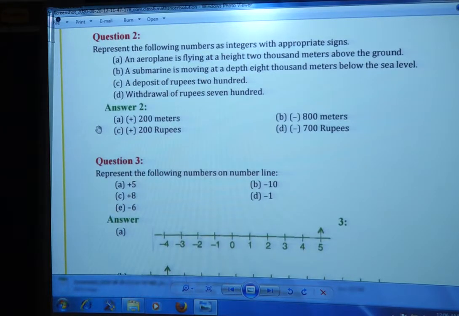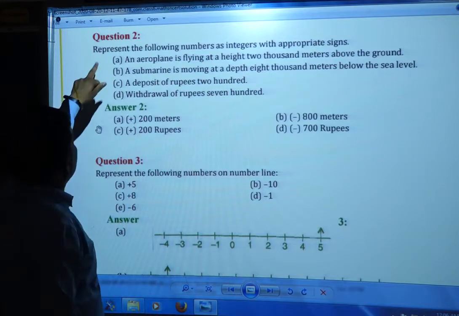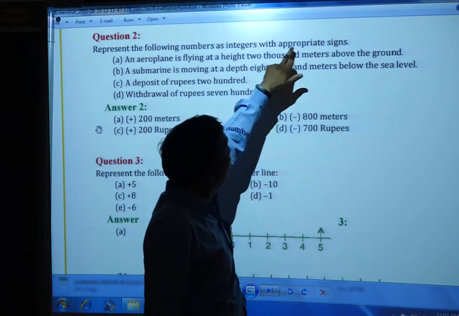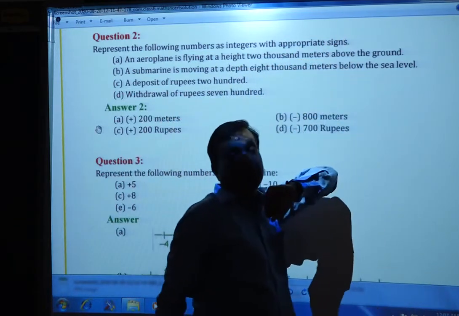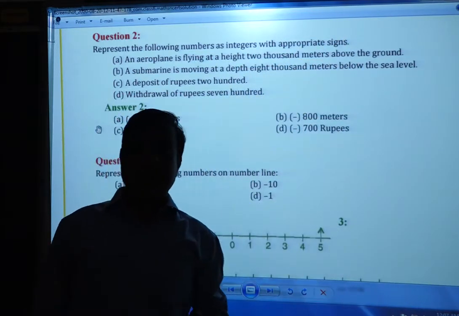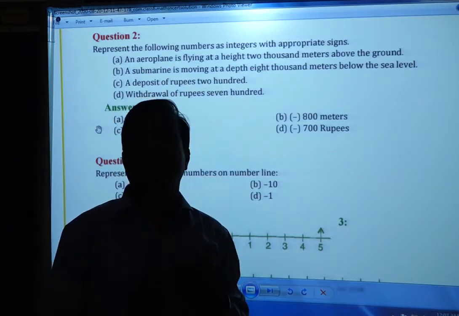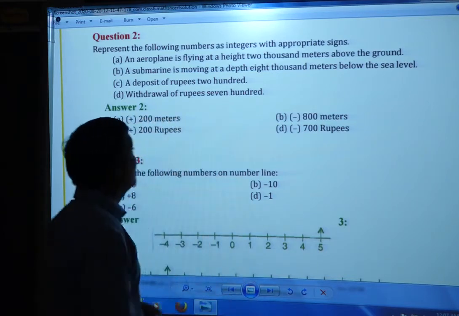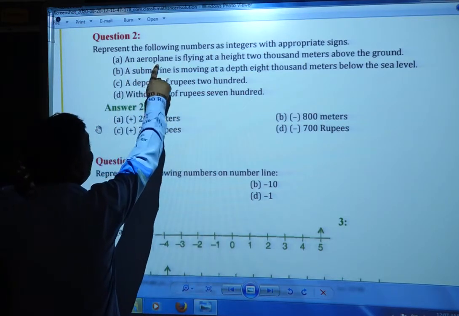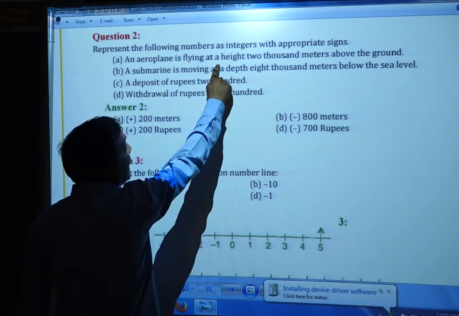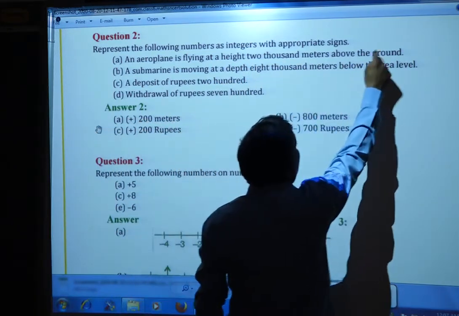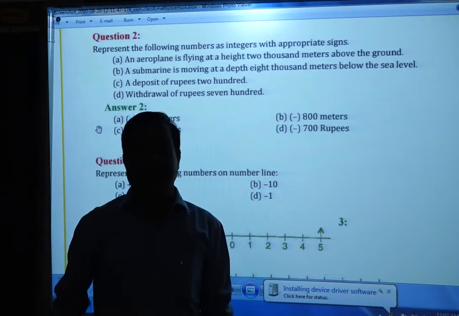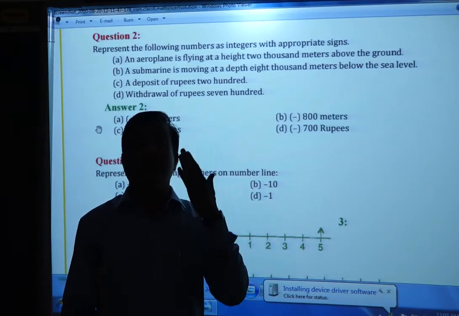Now this is the second question. Represent the following numbers as integers with appropriate sign. Appropriate means minus or plus; you have to show the minus or plus sign. Here it is given an aeroplane is flying at a height of 2000 meter above the ground. Whenever you use above the ground, it will show a plus sign, and below the ground it will show the minus sign.